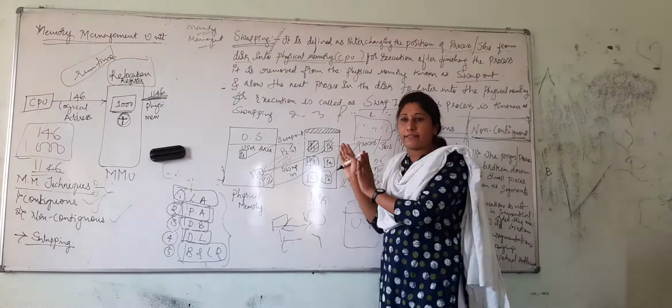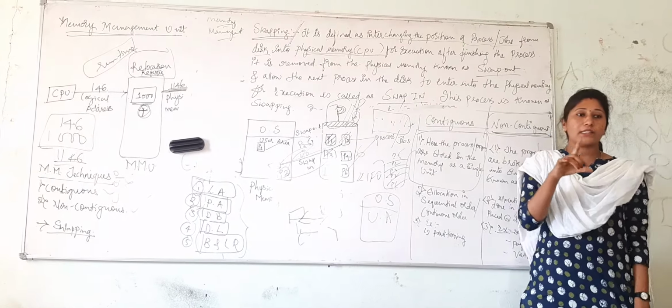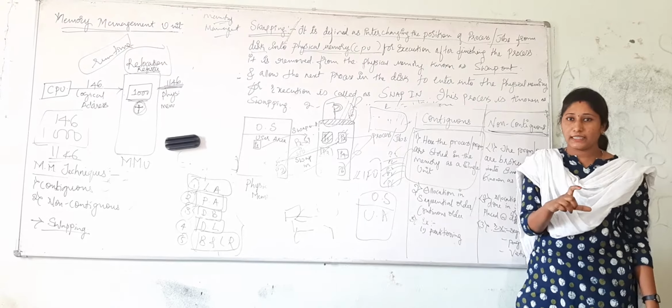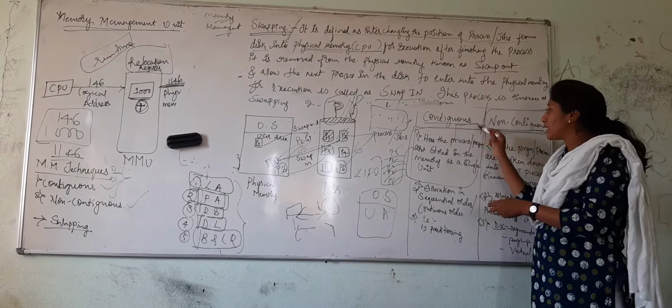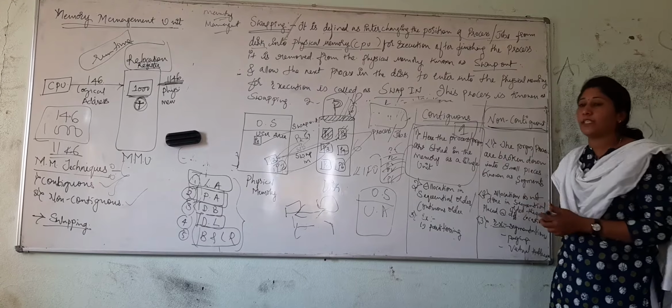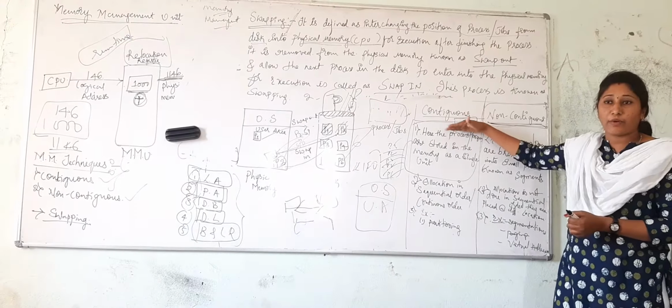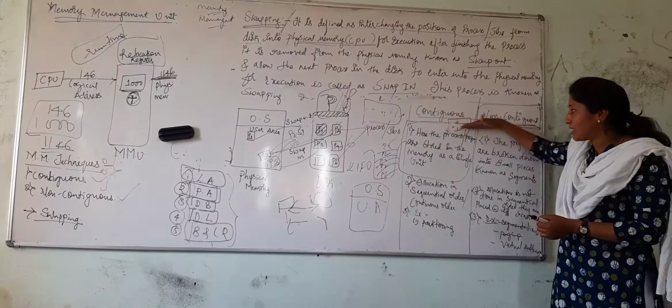All these 6 parts act as one single unit. Means in contiguous memory allocation, the whole program is stored as a single unit. Instead of making sections, we are storing it as a single unit. It is not bifurcated, not divided, not sectionally done. It is considered as a whole.